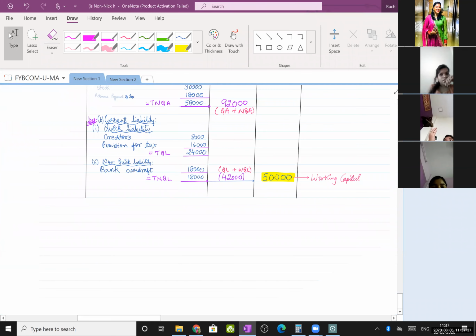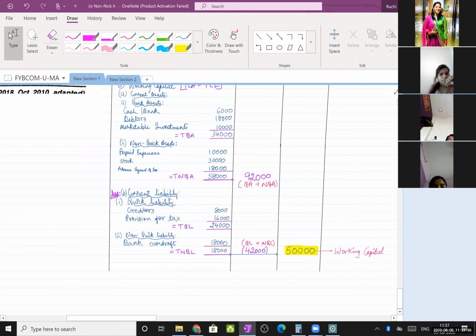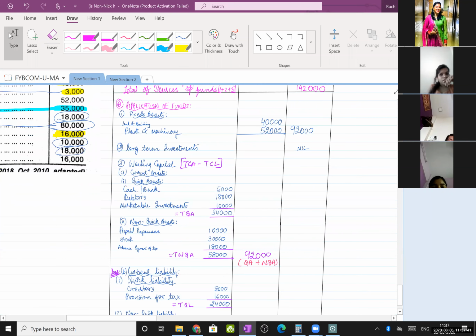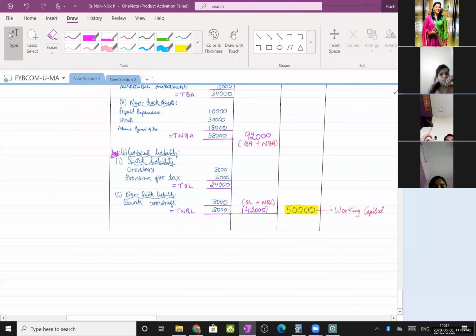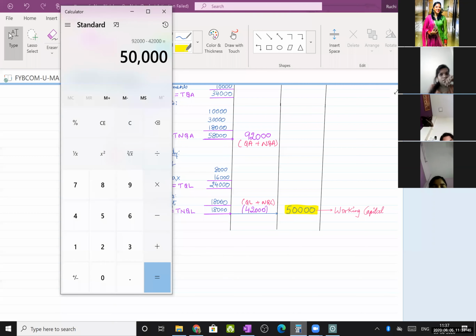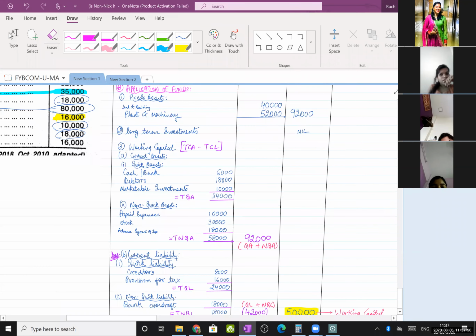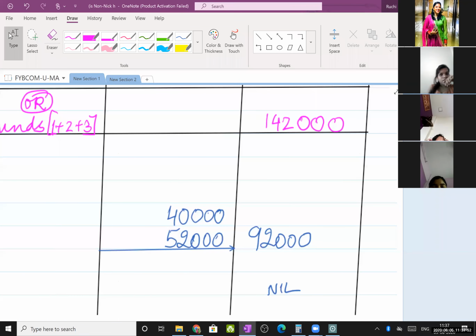That's it. Total 1 plus 2 plus 3. 92,000 plus 0 plus 50,000. How much is my answer? 1 lakh 42. See, it has to tally with this. 1 lakh 42.